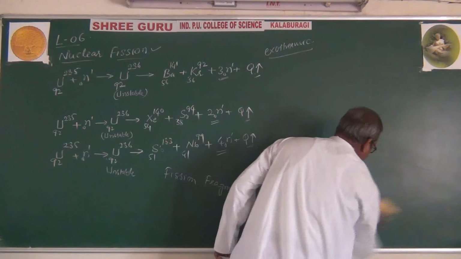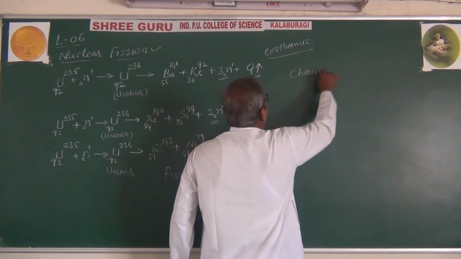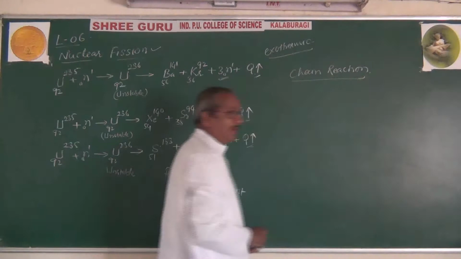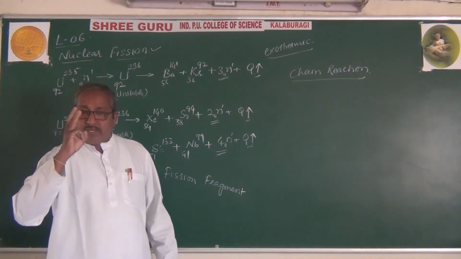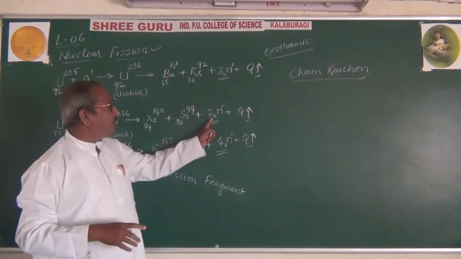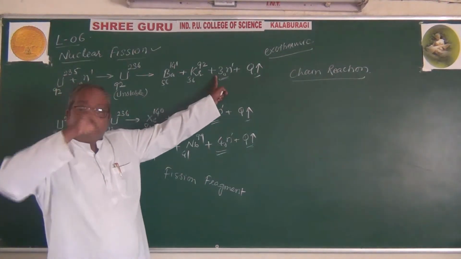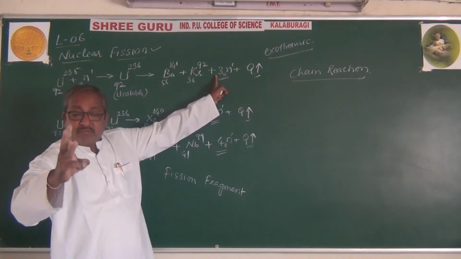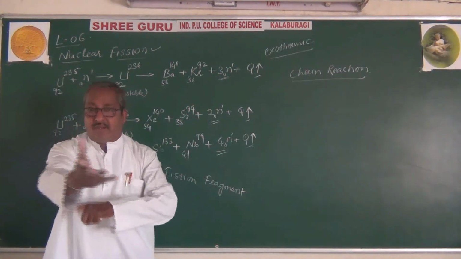In a nuclear reaction, for each atom 3 neutrons or 2 neutrons or 4 neutrons are released. 3 neutrons again bombard 3 atoms of uranium, and in every reaction 3 neutrons are released. 3 into 3 is 9 neutrons in the second reaction.